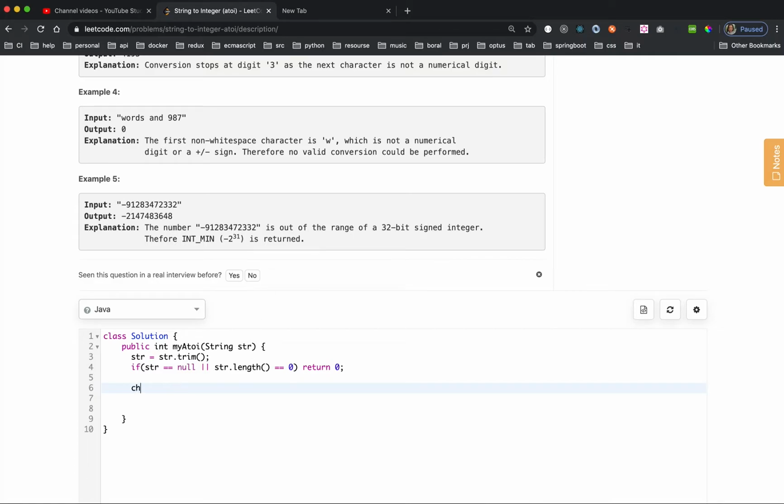So char first equals string dot charAt 0. So we get the first character. The first character is very important. If the first character is positive, we don't need to do anything. So by default, I assume it is positive. And we need to loop the string, so we have a start position. Start with 0. And the whole string length, how long we need to loop, is the string length.